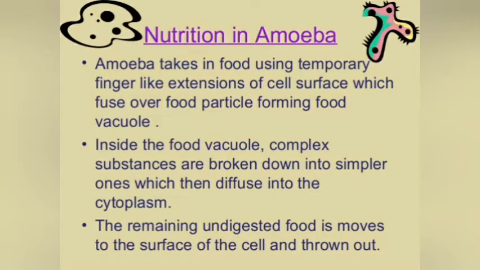Nutrition in amoeba. Amoeba takes in food using temporary finger-like extensions of the cell surface which fuse over food particles, forming food vacuoles. Inside the food vacuoles, complex substances are broken down into simpler ones, which then diffuse into the cytoplasm. The remaining undigested food is moved to the surface of the cell and thrown out. Okay, you understand?